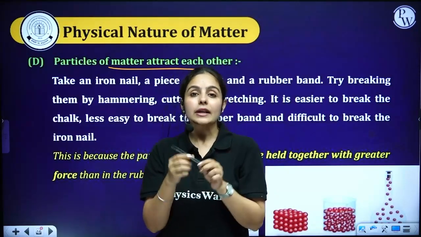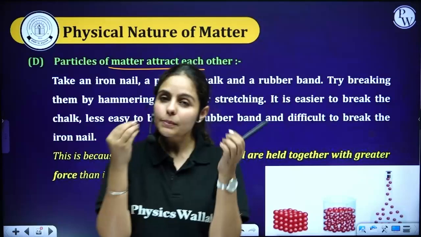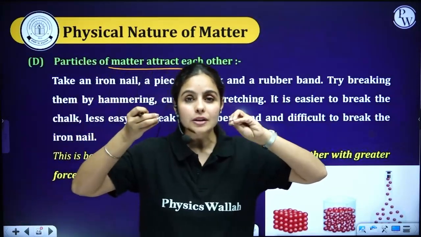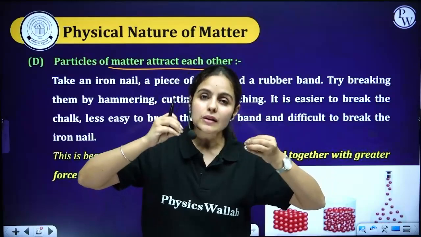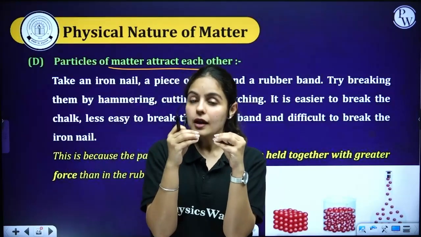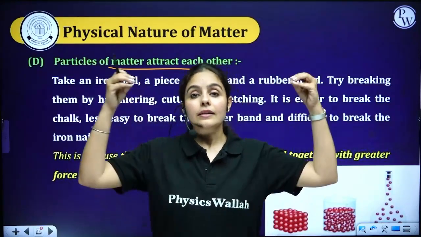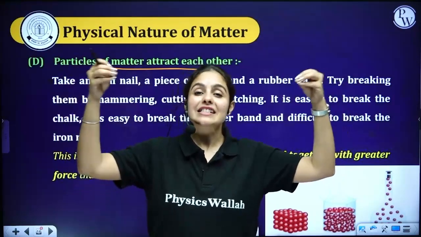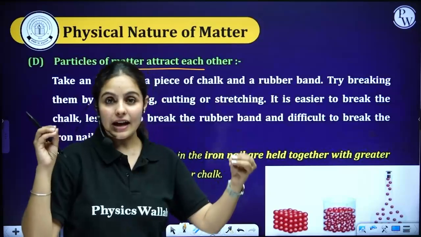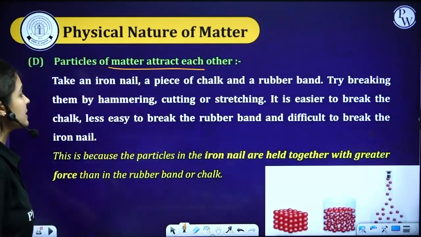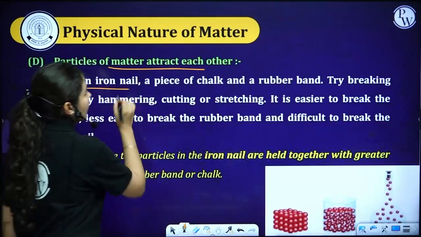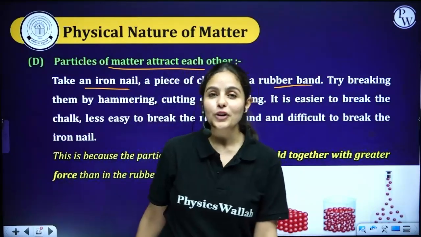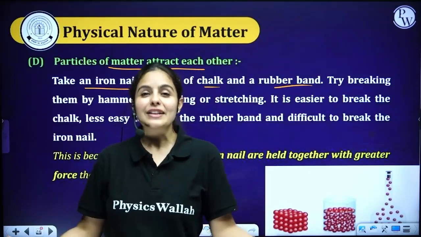Whereas in liquids, particles have a little bit of space between each other, or you can say that attraction in liquids is a little bit lesser as compared to that of solids. And in gases, they have more space between particles, meaning the attraction is least in case of gases. How can we prove this? Let's take a look. So we have taken an iron nail, a piece of chalk, and a rubber band. Now, what do you think? Which can be broken very easily?